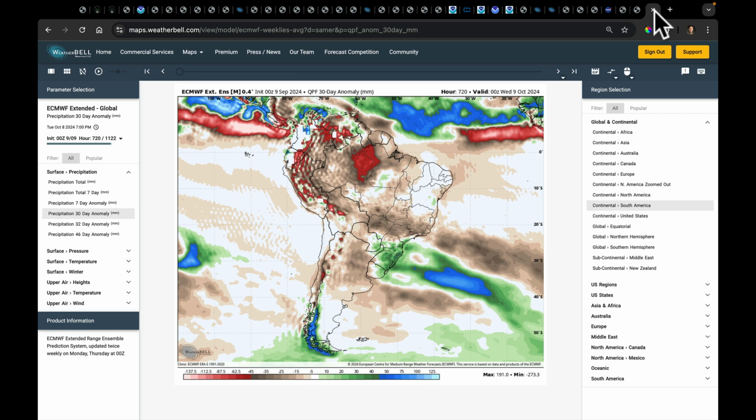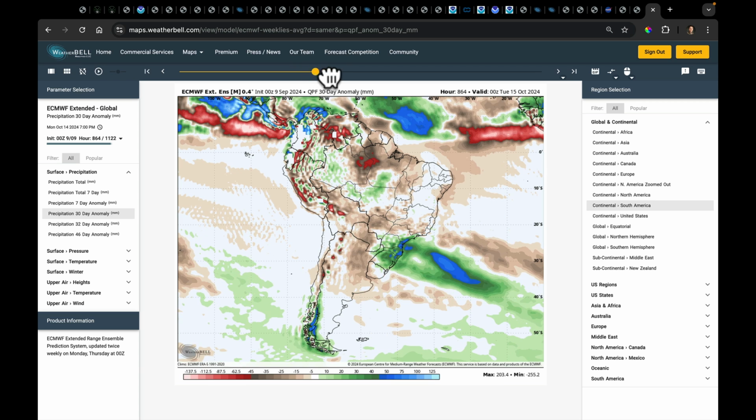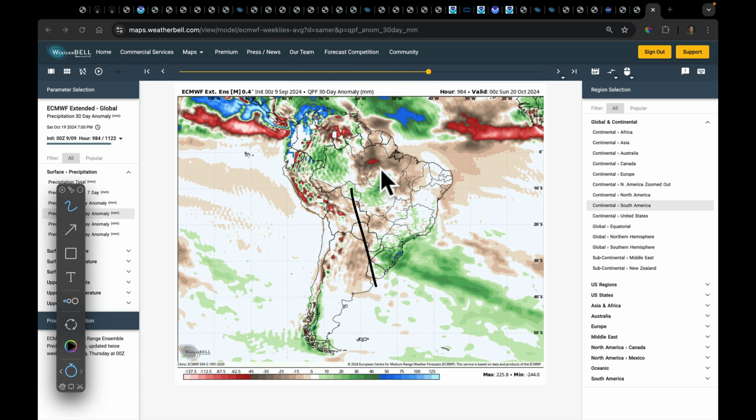But the thing that's got my attention, and we'll just keep looking at this, is that when we finish September and start October, the models are attempting to return near normal rains. Through the 20th of October, that's the critical month for planting. There's still not a strong dry signal. And remember, a year ago, it was there, firmly planted in the models that it was dry. And it's just not there this year. So I'm going to keep an eye on that as we go forward.